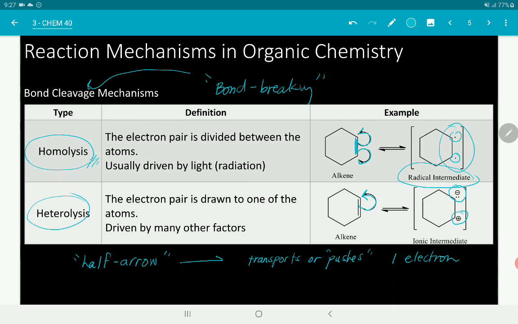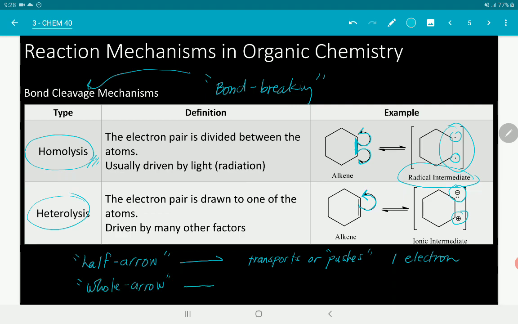Dito neutral pareho. Ang tawag sa kanila ay radical kasi unpaired yung mga electron nila. Dito naman, yung electron pair mo ay nasa isang side, tapos kulang ng isang electron yung kabilang carbon or kabilang atom.